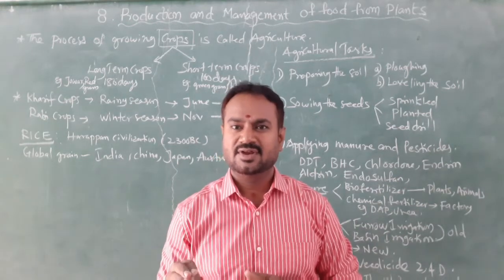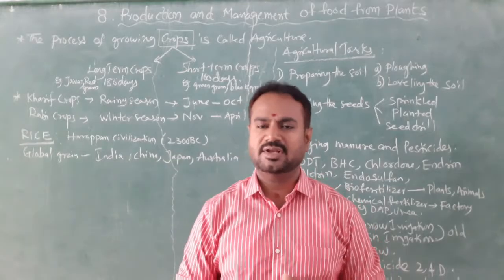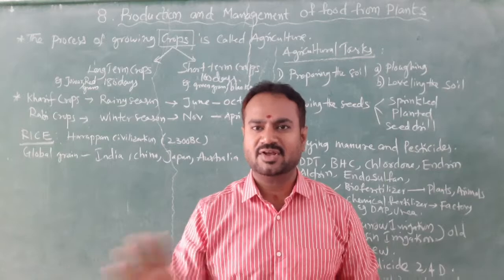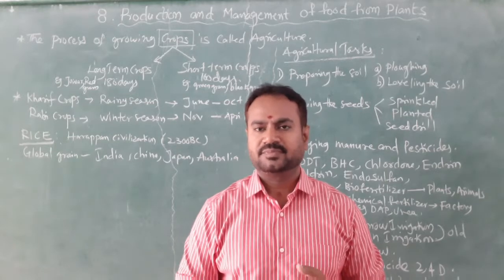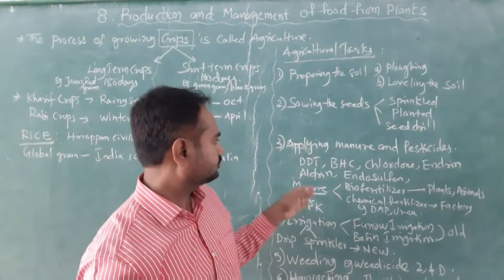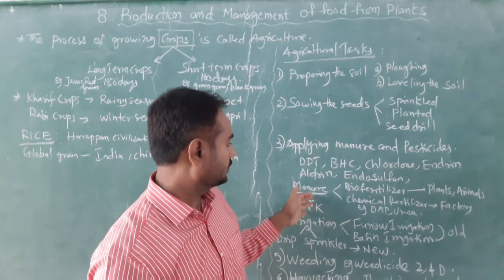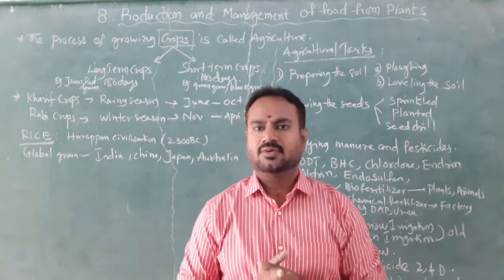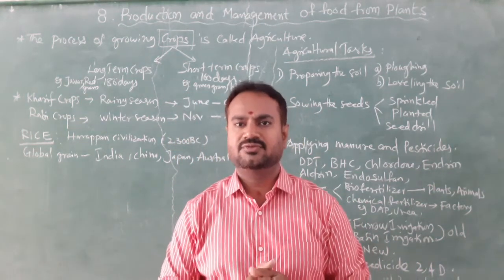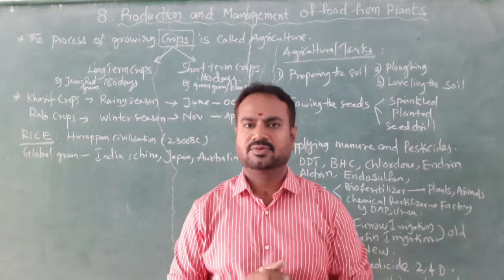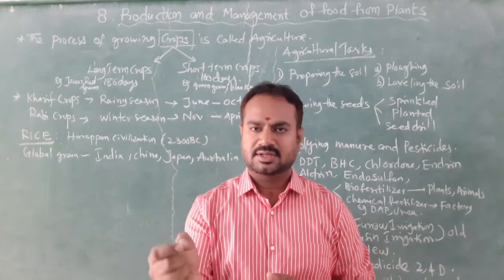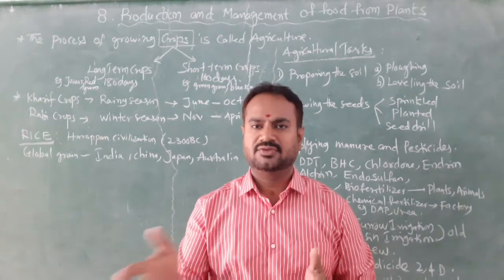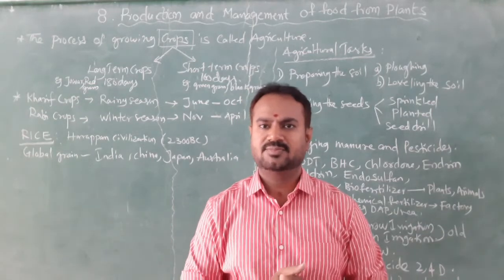But chemical fertilizers are very much harmful to the soil. It leads to soil pollution, as well as soil will become acidic or alkaline, environment pollution. So we should not use them. Then pesticides. Some people will use pesticides to kill some small pests, because pests will eat the small leaves, as well as tikka disease in groundnut and rice blast disease in rice.